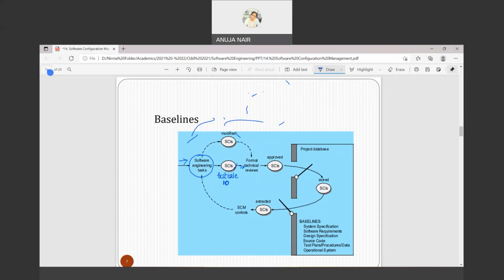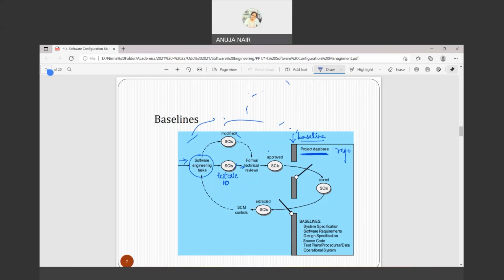Now this SCI is approved, that okay, the changes have been done. Now this line that you are seeing over here, this is the baseline. So what is the meaning of baseline over here? It is just a terminology that once the SCIs are approved, they are stored in the project database. What is project database? It means it's like a repository.